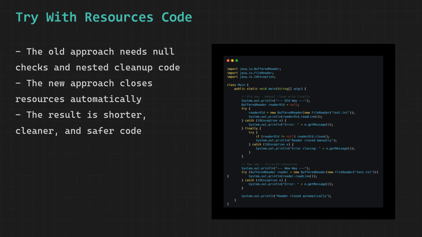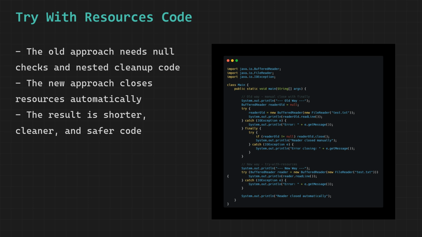Since test.txt does not exist, the same IOException is thrown. The catch block matches and prints the error message. After the catch block finishes, Java has already automatically called close on the reader behind the scenes. We do not write a finally block. We do not write a null check. We do not write a nested try catch. Java handles all of it silently. Then the program continues and prints "reader closed automatically".